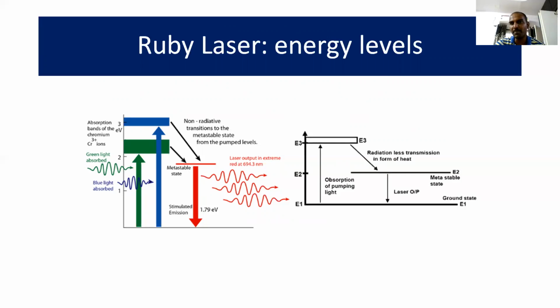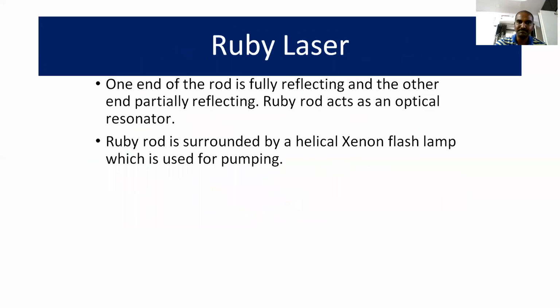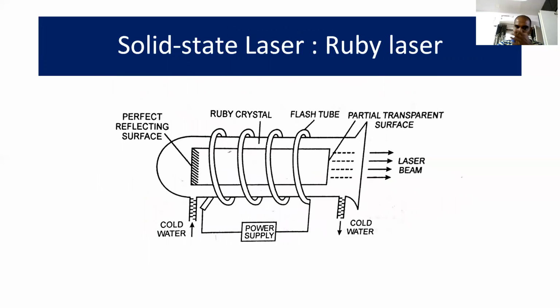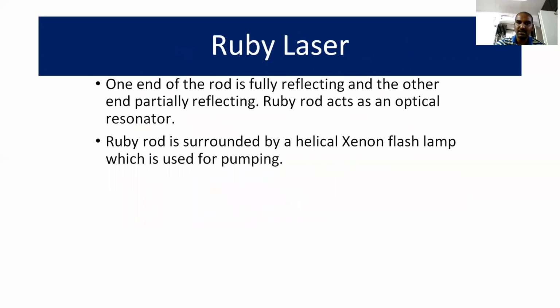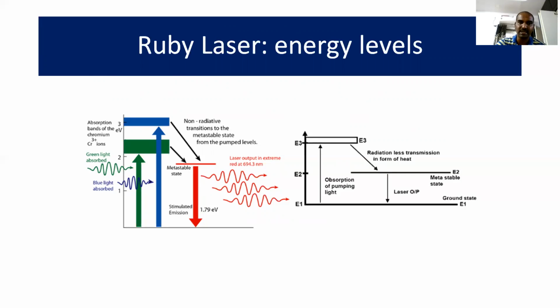During the process of optical pumping, at the bottom of the discharge tube, the two ends of the flash lamp are connected to the power supply. By giving the proper power supply, the flash lamp produces white light in the form of flashes, every thousandth of a second. As a result, the chromium ions present in the ground state absorb optical energy, thereby being excited to the higher energy levels, represented with 2 and 3.